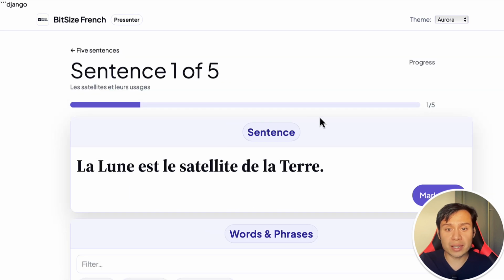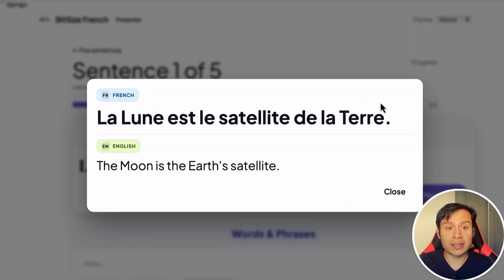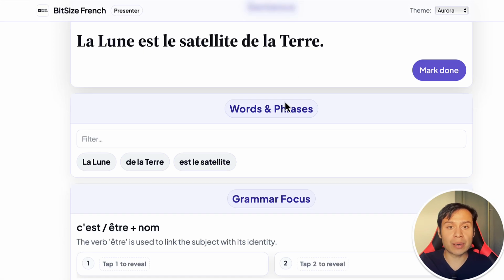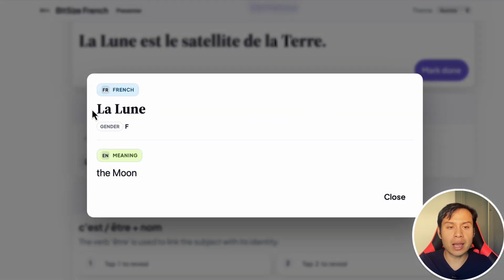So the first sentence that we're going to focus on today is La Lune est le satellite de la Terre. So the expressions of this sentence are la Lune, the moon; de la Terre, of the earth. Make sure that la Terre is feminine. Et le satellite is the satellite. Even though it ends with an E, make sure that this is a masculine noun.